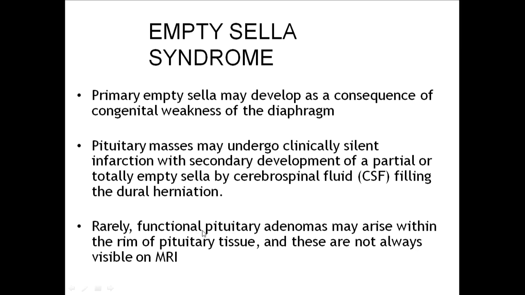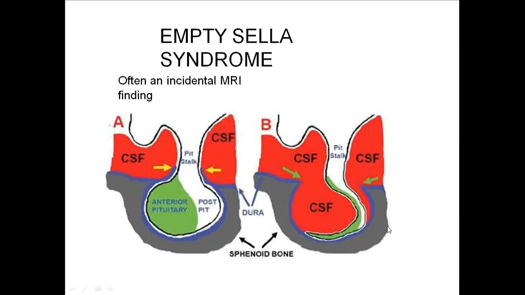Sometimes, rarely, pituitary adenomas may arise within the rim of the pituitary tissue, and these are not always seen on MRI. So in this rim, normally it will be producing normal hormone. Sometimes one of these cells can transform into an adenoma and produce excess hormone, causing hyperpituitarism. So in empty sella syndrome, hyperpituitarism is also seen.